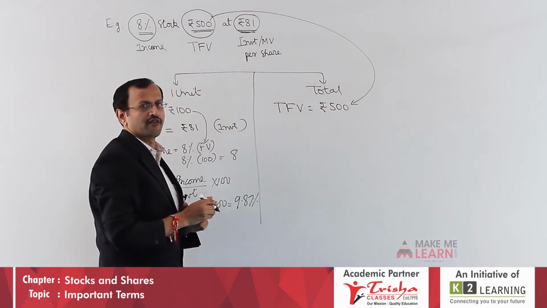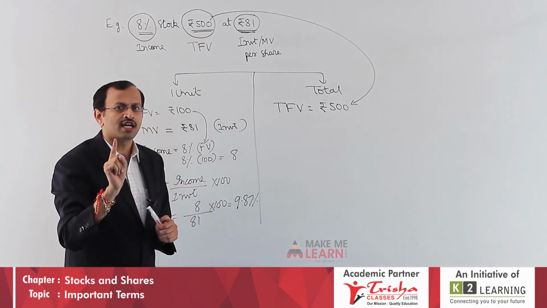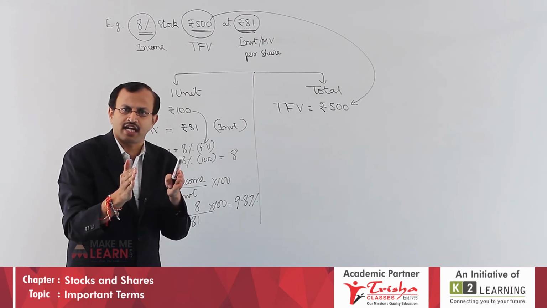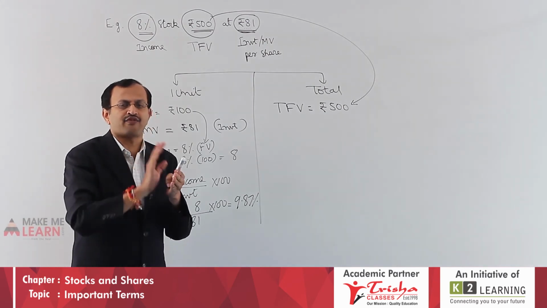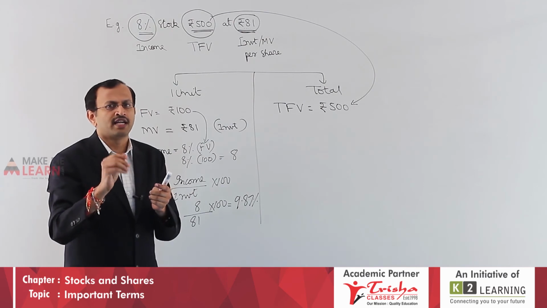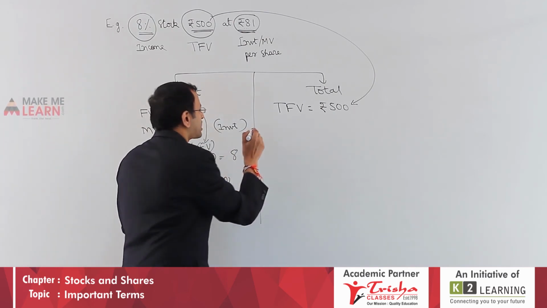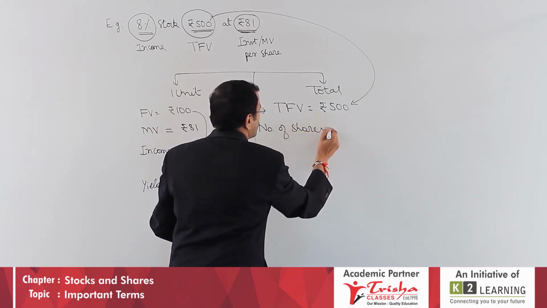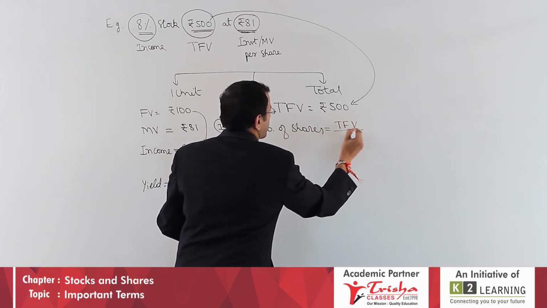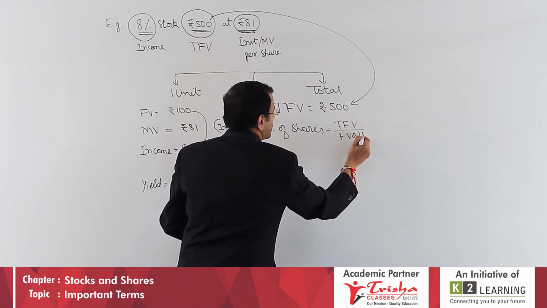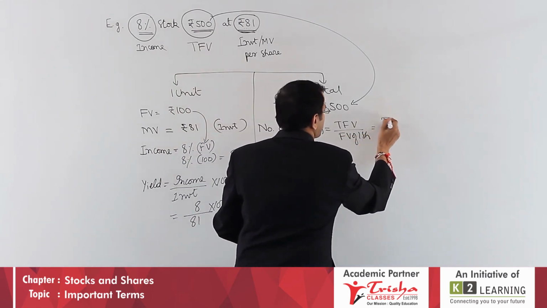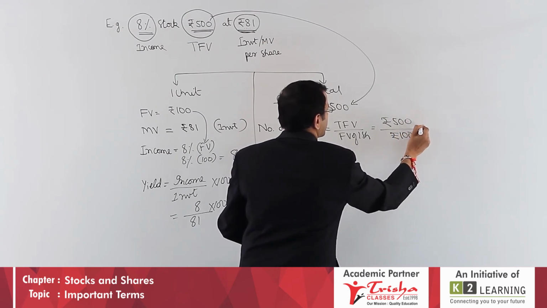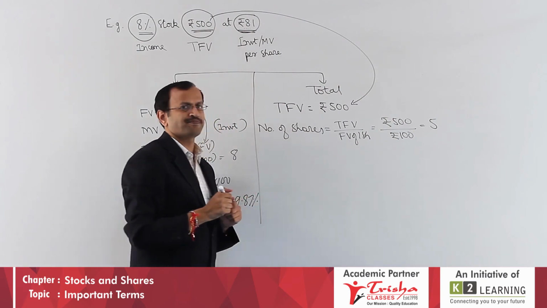So the detail you have. What is the face value of one share? 100. Total how much altogether? 500. You have some bundle of shares, together it is 500 face value. One share 100 rupees. Dear students, can you tell how many shares? Number of shares is equal to total face value divided by face value of one share. That is nothing but 500 rupees total, for one share 100, all put together we can call 5 shares.